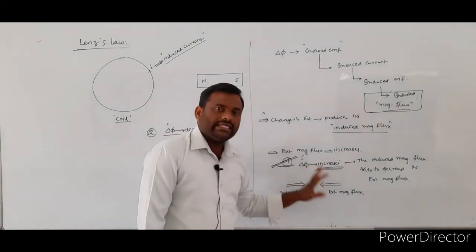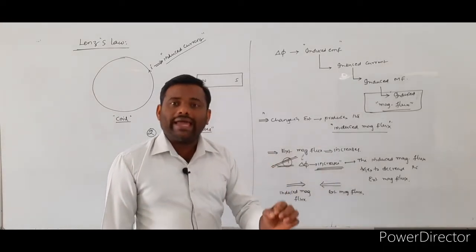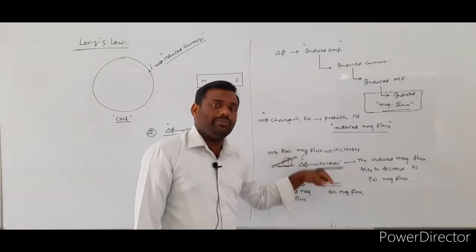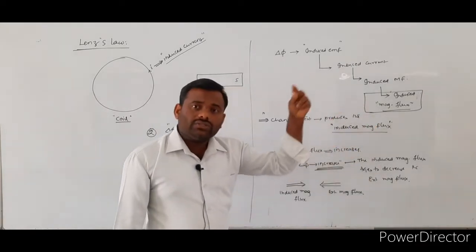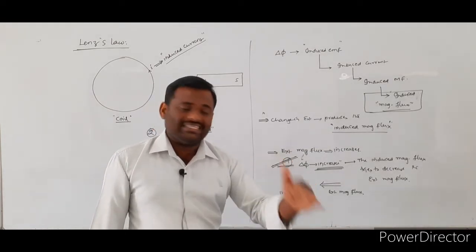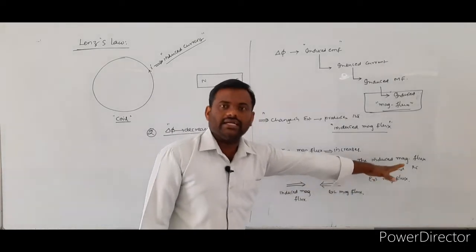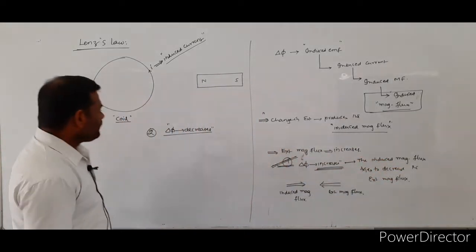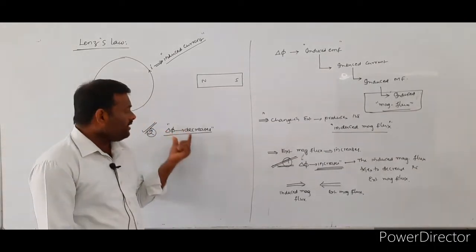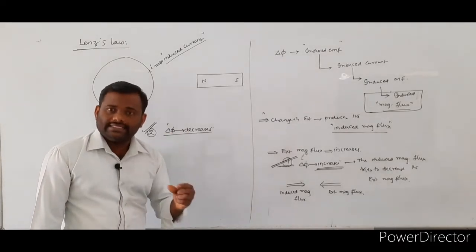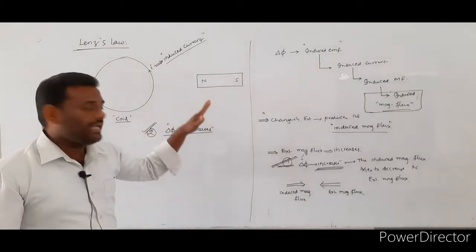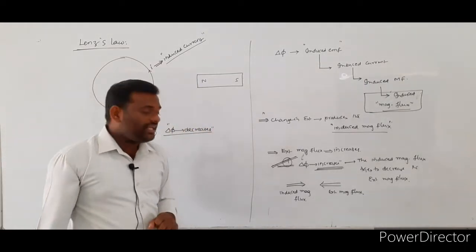Once again coming to case 1, because the external magnetic flux value increases, the induced magnetic flux will act in the opposite direction. As a result, the net flux will decrease. But in case 2, what I am saying here is that the change in external magnetic flux, which was linked with the given coil, decreases. What does that mean?